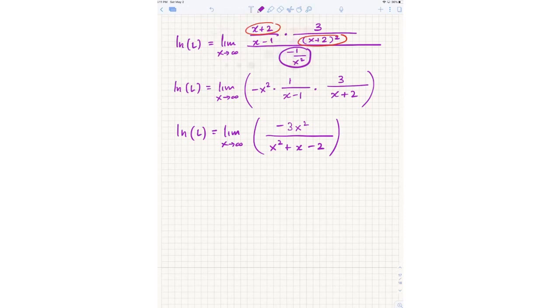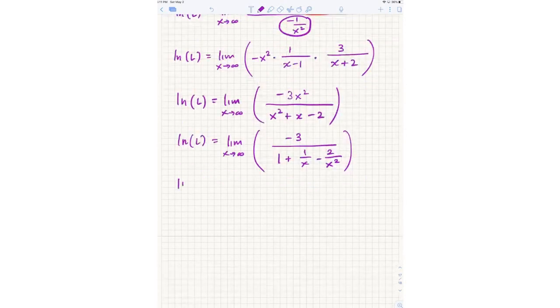So those shortcuts actually come from the fact that if I divide everything by x squared, right? The leading term is x squared. So if I divide everything by x squared, I get negative 3 over 1 plus 1 over x minus 2 over x squared. And then when I do as x goes to infinity, all of those reciprocals go to 0, right? I get negative 3 over 1 plus 0 minus 0, so I get negative 3 as my answer.